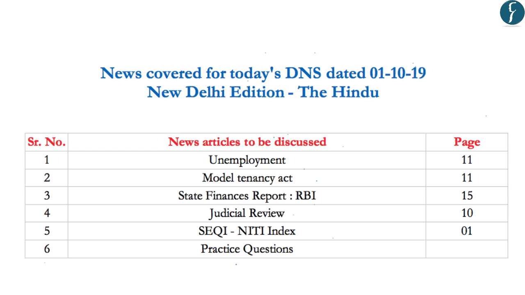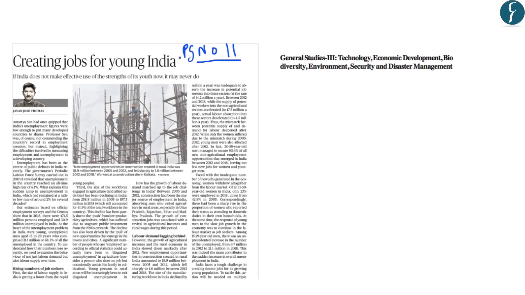And for today, we will be discussing these articles which are displayed on your screen. So let us start this discussion. Now this article on page number 11 is concerned about the unemployment scenario in India. And it has analyzed the reasons for higher unemployment among the age group of 15 to 29 years and also why the increase in unemployment has occurred after the year 2012.